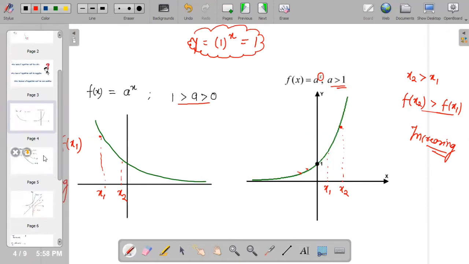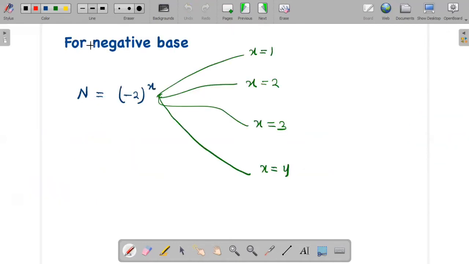Next, why don't we consider negative inputs? Say I have n equal to negative 2 to the power x. Over there I have considered different independent values of x from 1 up to 4. Let's put in the values of input and check what outputs I'm getting. For x equal to 1, I'm getting n as a negative value. For x equal to 2, this time I'm getting a positive response. For x equal to 3, again a negative value, and for x equal to 4,